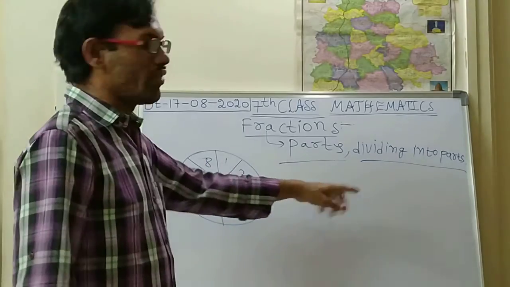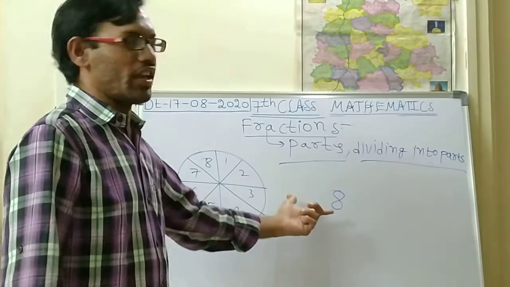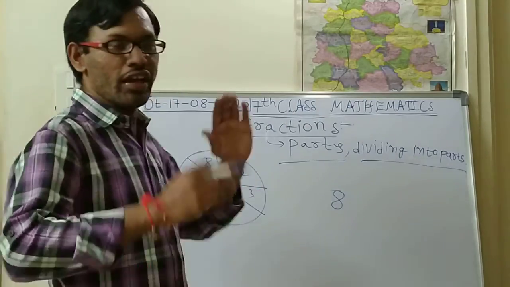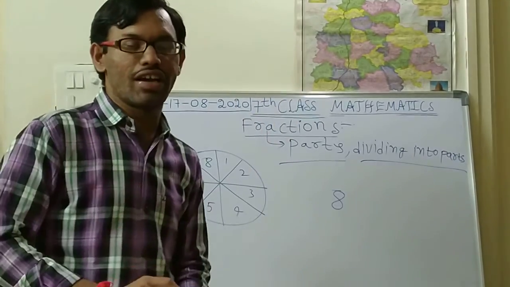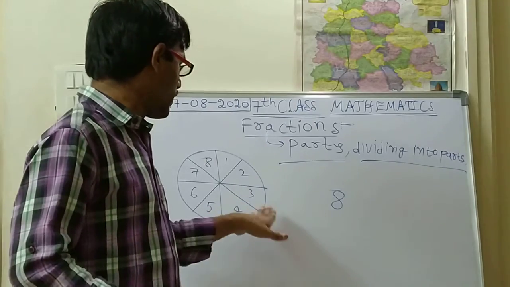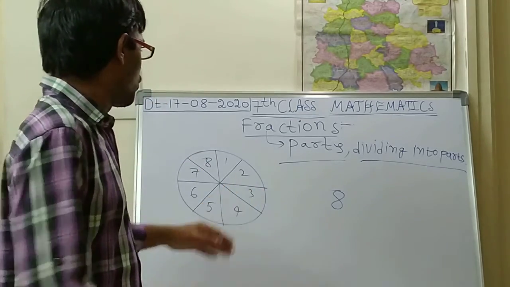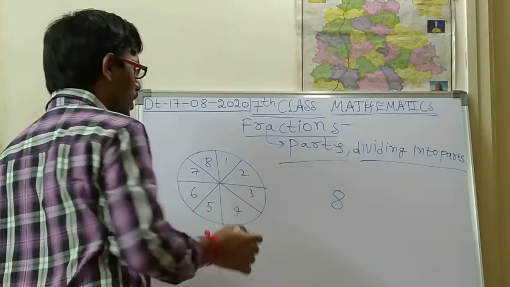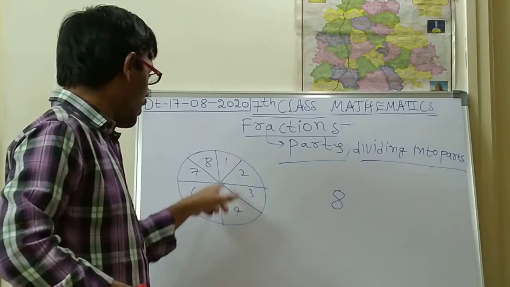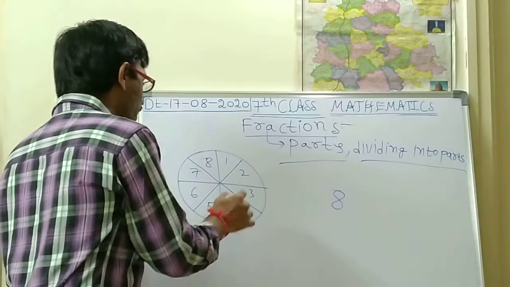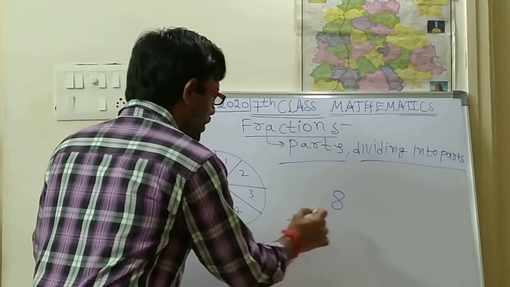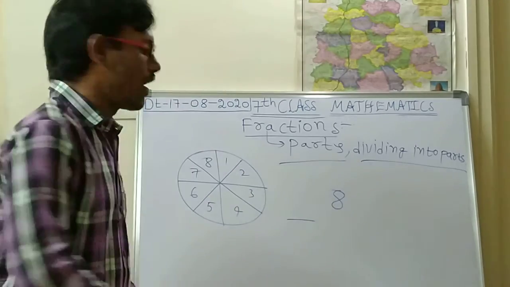Every child will get an equal share. So there won't be any increment or decrement in the distribution of the cake. What we have done to distribute equally is make parts. One cake we have done into 8 parts.